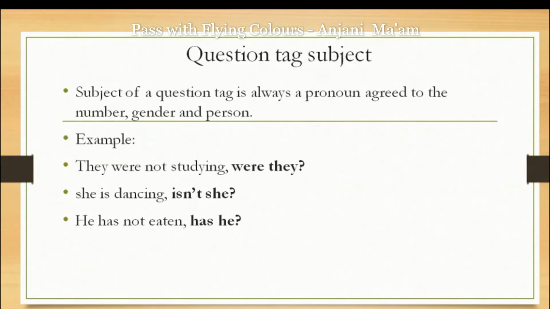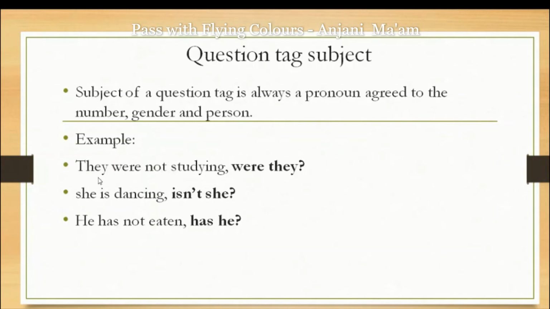Question tag subject. What is a question tag? We will cover this as a different topic, question tags, and the rules related to question tags will be discussed in a later video. The subject of a question tag is always a pronoun agreeing in number, gender and person. Now what does this definition stand for?